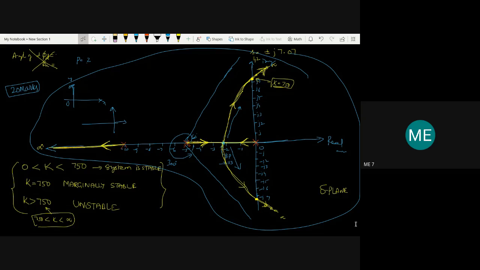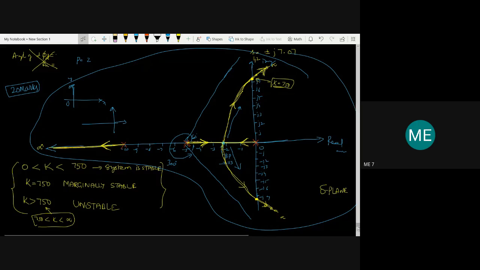Next, rule 7 is over. Then rules 8 and 9 are not required in this case because the problem itself has real roots. There are no complex roots in the G(s)H(s) function. If you look at the numerator roots and the denominator roots of G(s)H(s), we only have real roots. That is why rule 8 and rule 9 are not required in this problem. So that is how we can solve the root locus.